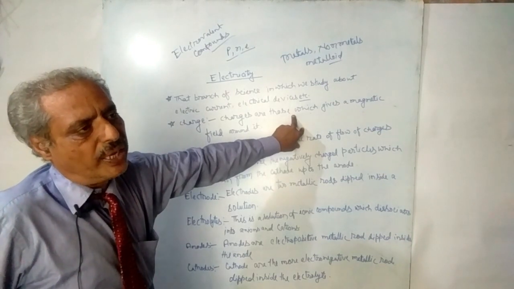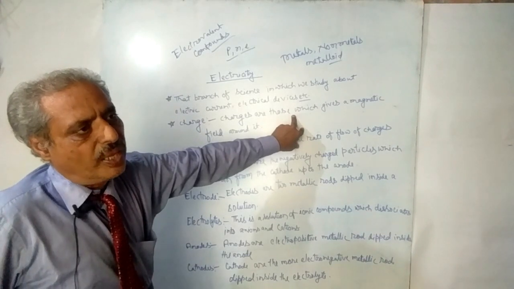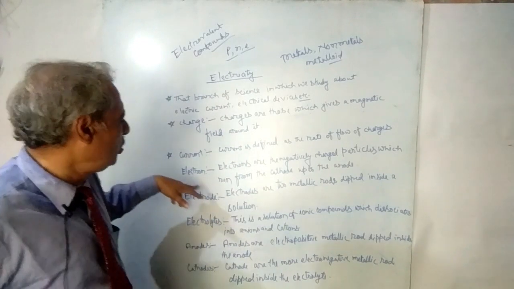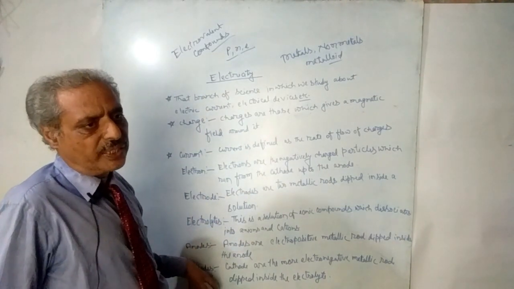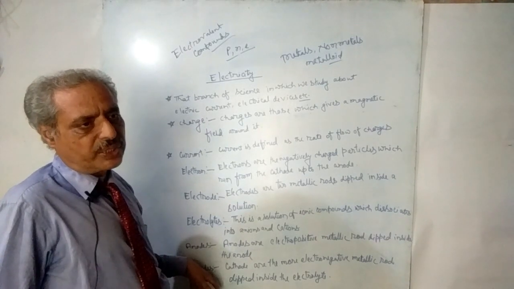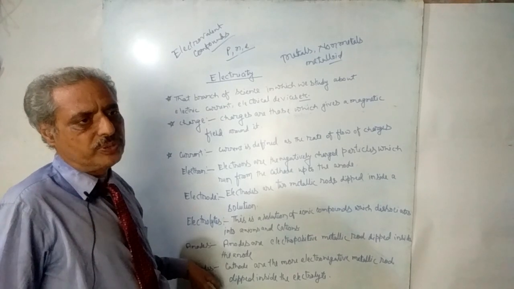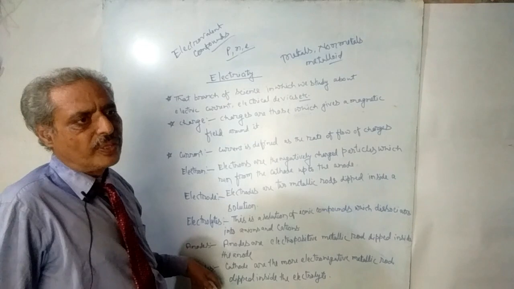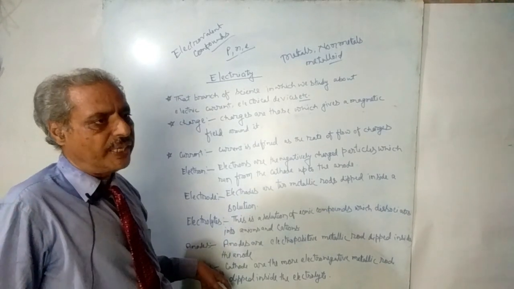The positive charges are known as cations, because they move towards the cathode. And the SO4, that is sulfate, contains minus 2 charges. The minus 2 charges are known as anions. Anions move towards the anode.